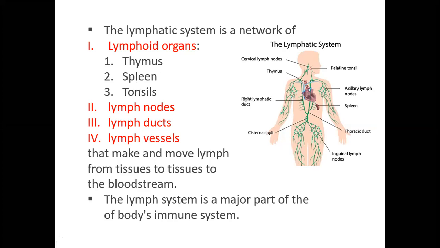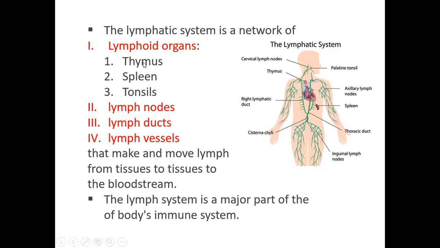Along with these lymphatic organs, there will be lymph nodes everywhere. As you know, there are cervical, axillary, inguinal, popliteal, different kinds of lymph nodes. Those lymph nodes will also be part of the lymphatic system. Then we have the lymphatic ducts, the large vessels, as well as the lymphatic vessels. These are very thin, very small vessels spread throughout the body, in huge quantity, and the largest of them will be called the lymphatic duct. We will talk about them later.